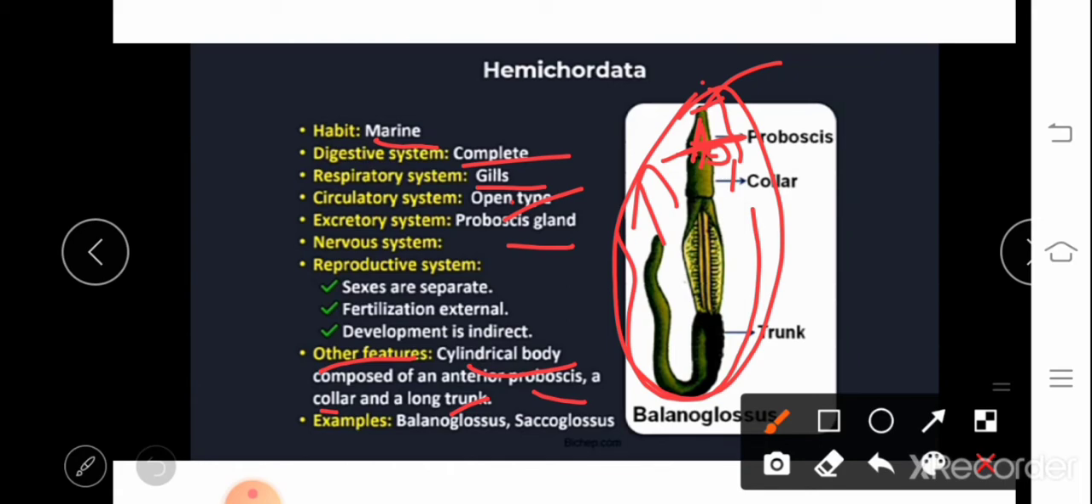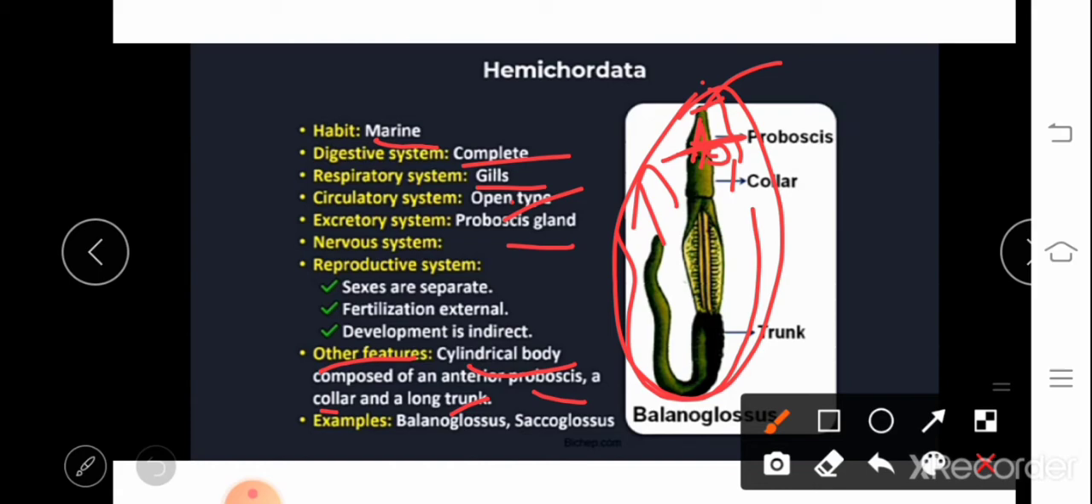Next is about the nervous system. In invertebrates, there was a double ventral nerve cord. You remember? But in vertebrates, the nerve cord is present on the dorsal side. So why is it called Hemichordata? Hemi means half, right? Half chordata. So the animals show a few of the characters of chordata and a few of the characters of non-chordata. Clear?